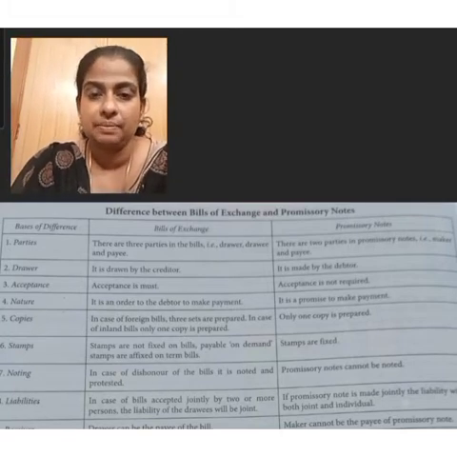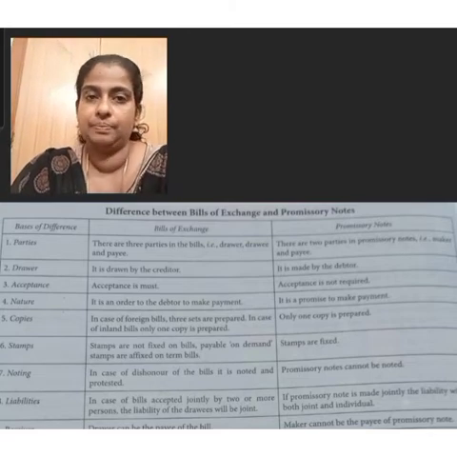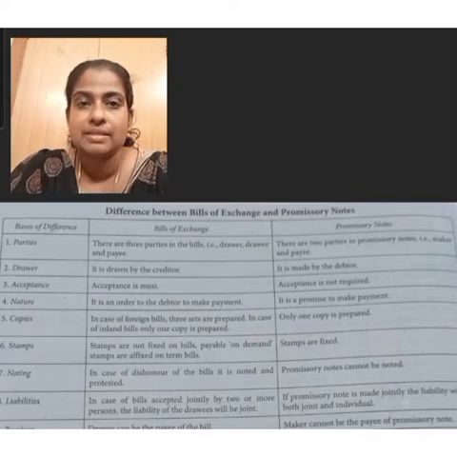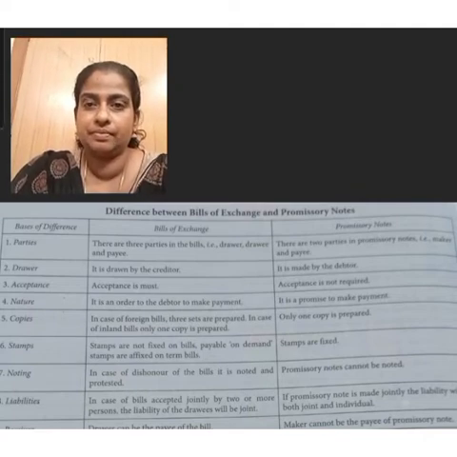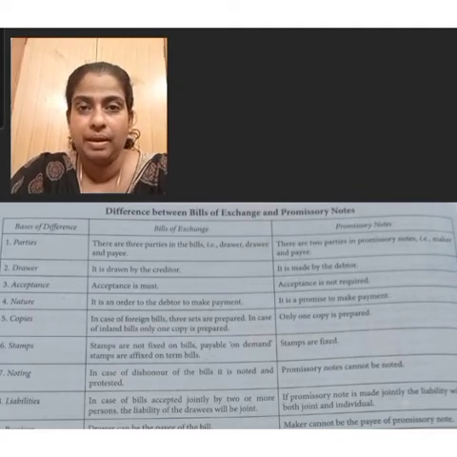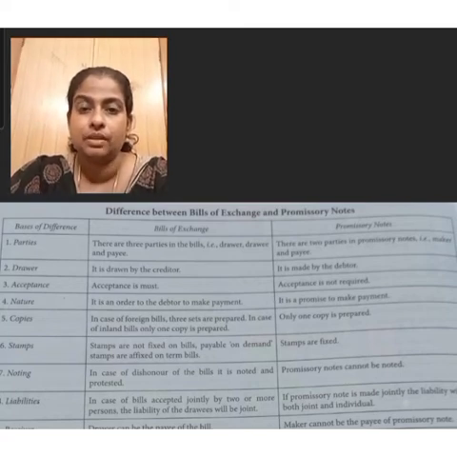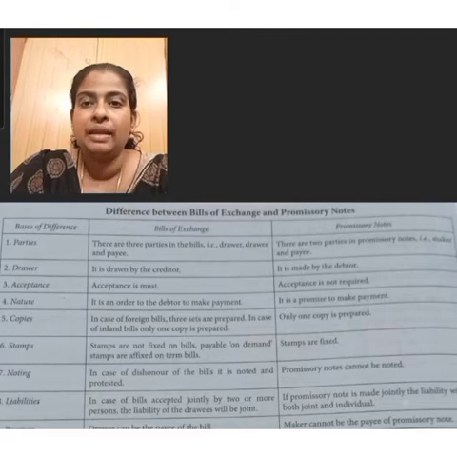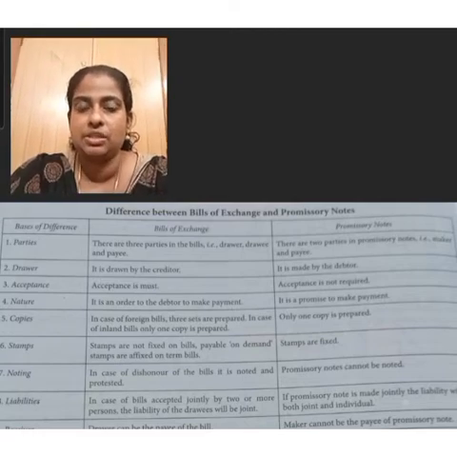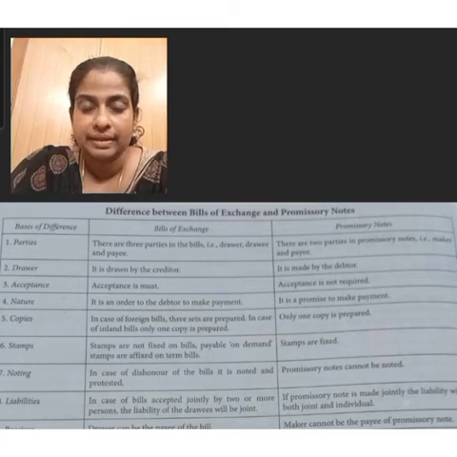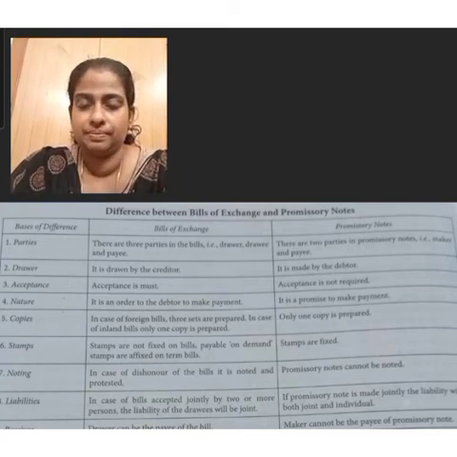The second person is drawee. Drawee is the person or the party who has to make the payment or who accepts the payment. In case of withdrawal from the bank, the drawee is the bank. In other case of bill of exchange, the person who accepts the bill drawn by the creditor is drawee.